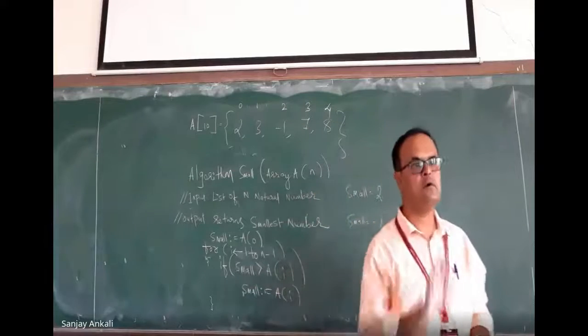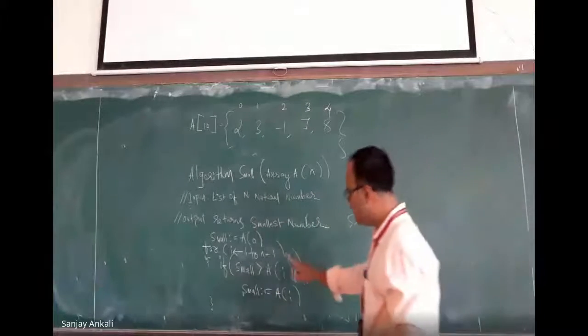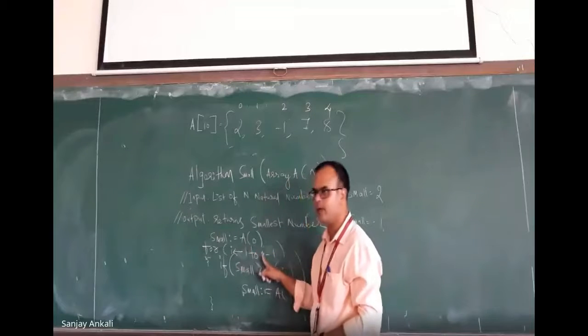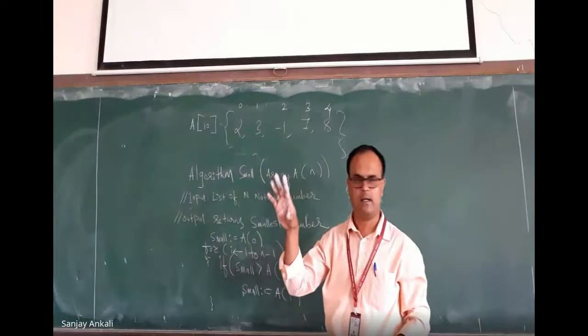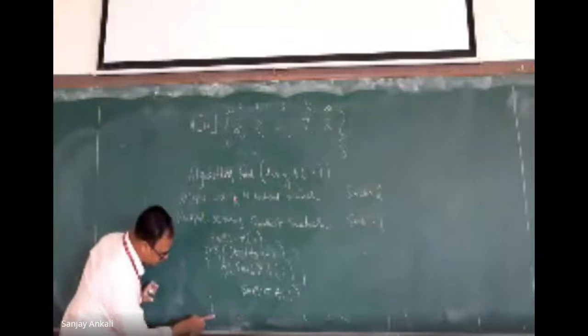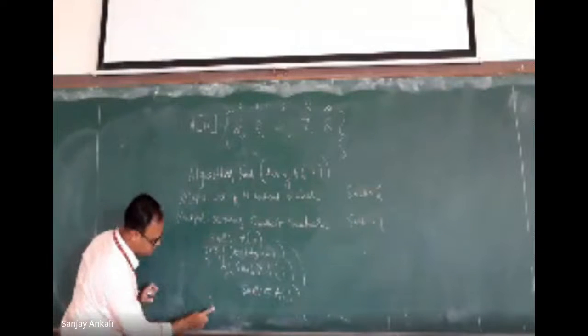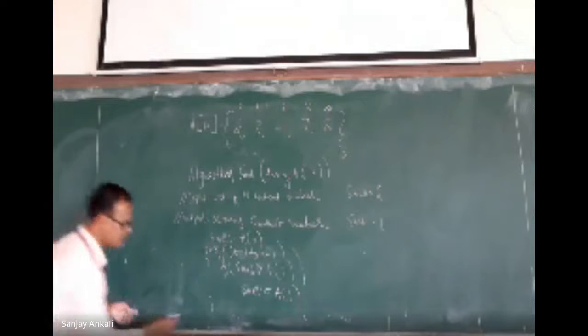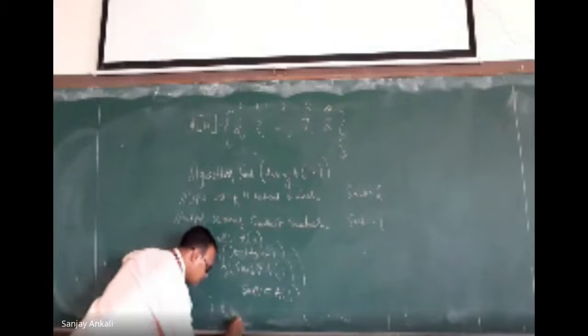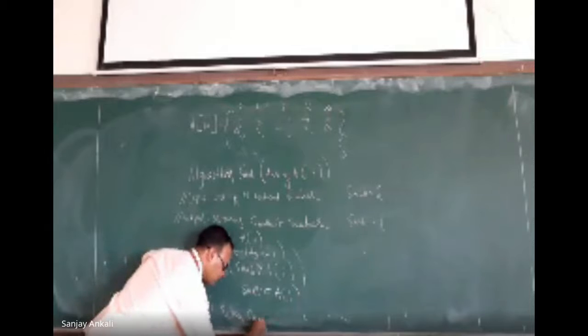What is I value now? 5. How long it should run? From 1 to n minus 1. What is n in our case? 5. So then it will stop. When it stops, the control comes here. Opening and closing bracket is there. What I should write here? I just say return small.